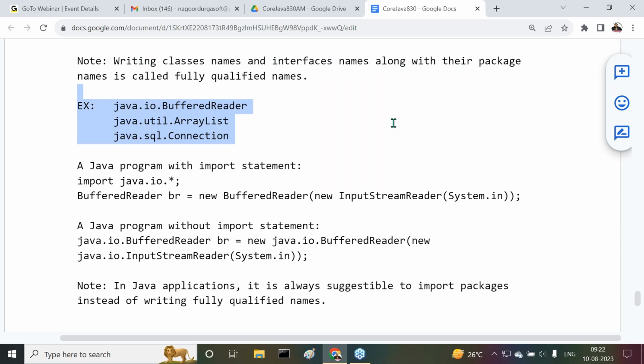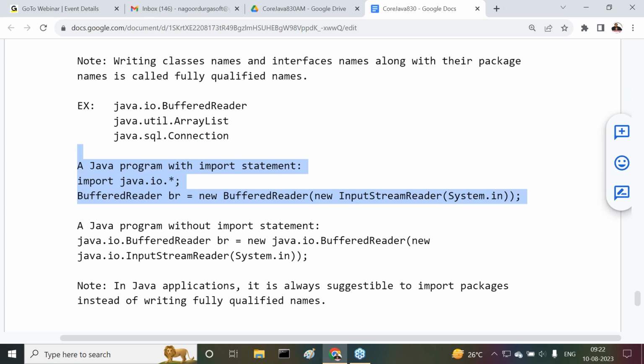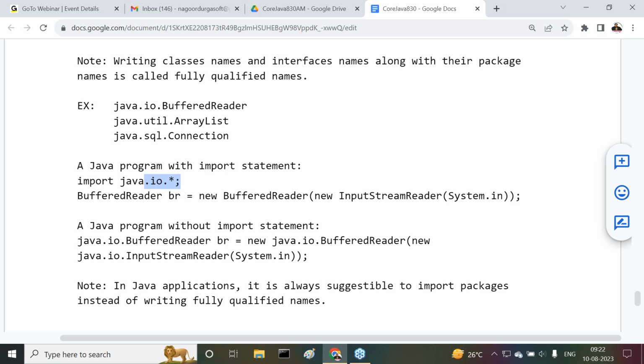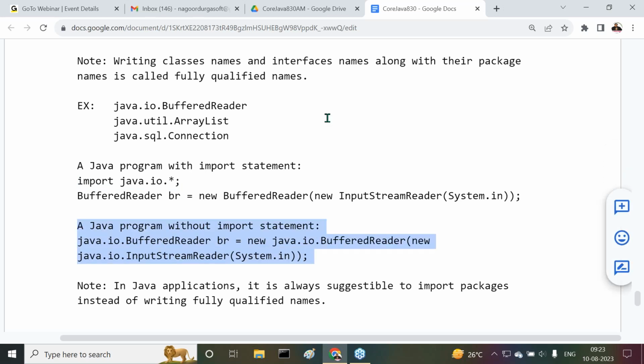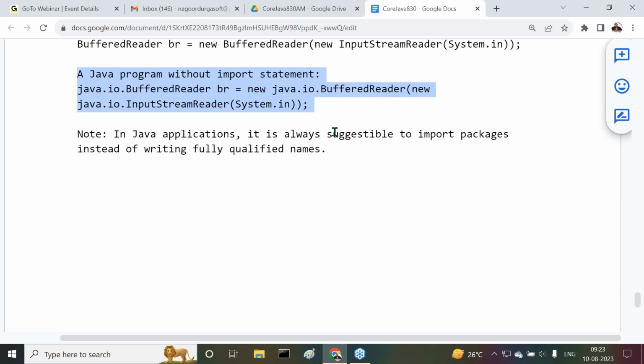What are examples of fully qualified names? java.io.BufferedReader, java.util.ArrayList, java.sql.Connection. Now, a Java program with an import statement: import java.io.*; BufferedReader br is equal to new BufferedReader, new InputStreamReader, System.in. One time if you import the package, we can use classes and interfaces any number of times. But if you write a program without an import statement, every time we have to use the fully qualified name. For each and every class, we have to use the fully qualified name.